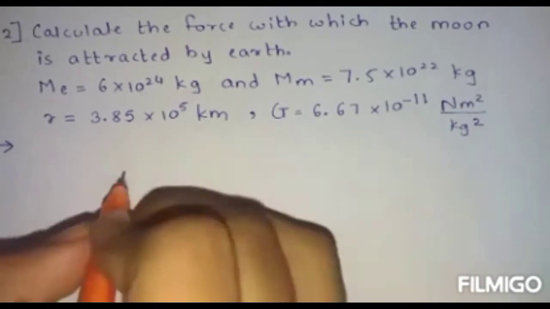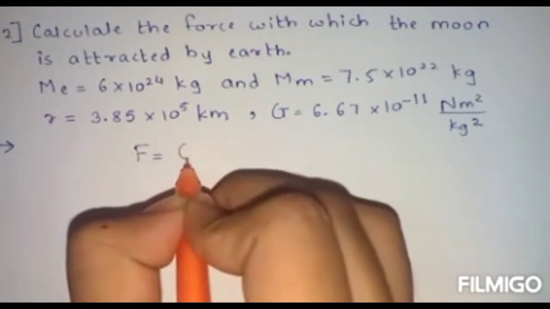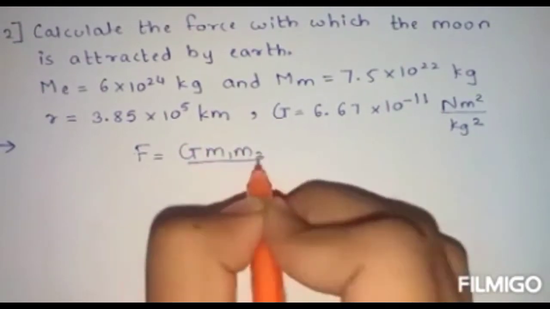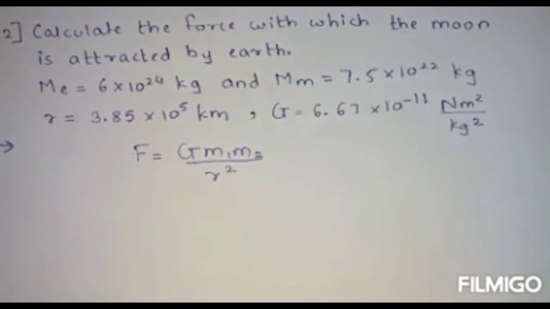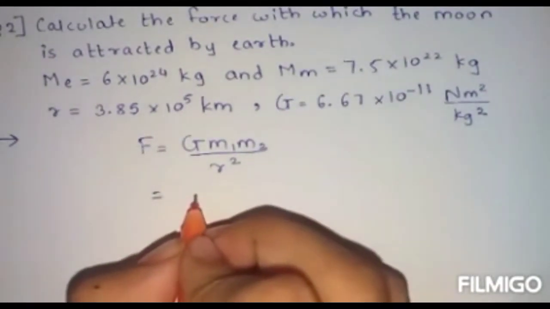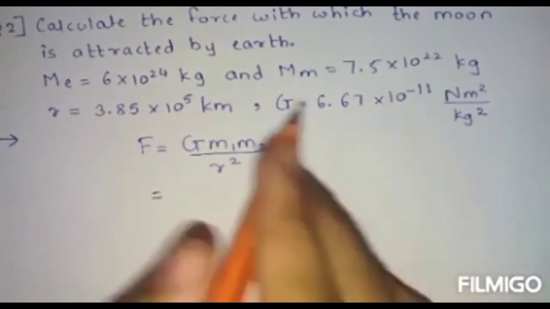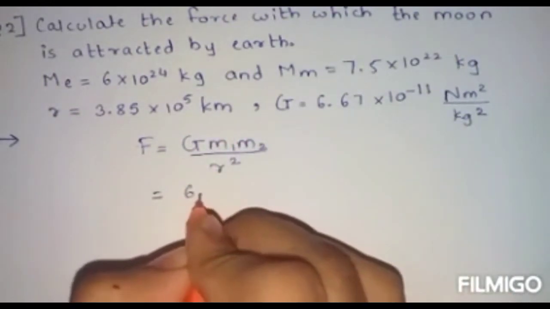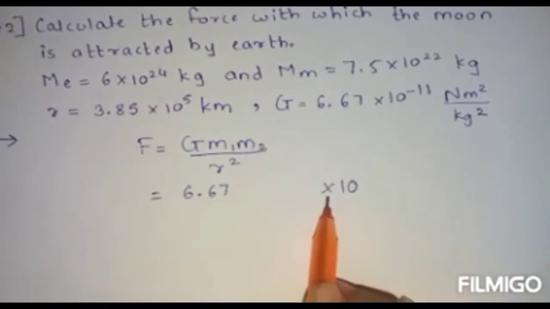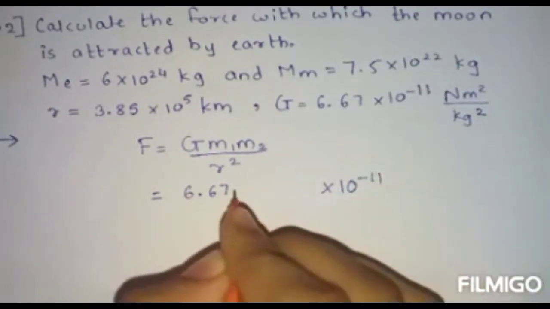The formula for force is G m1 m2 upon r square. Write down the values. So G is 6.67 into 10 raised to minus 11.